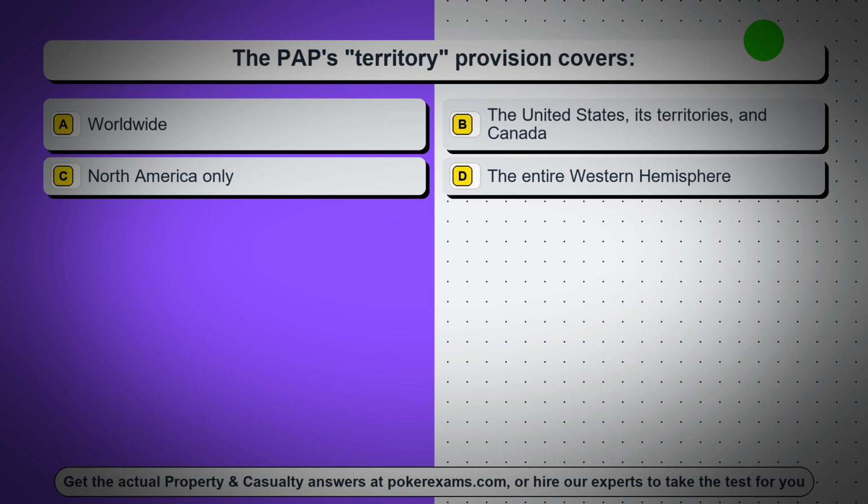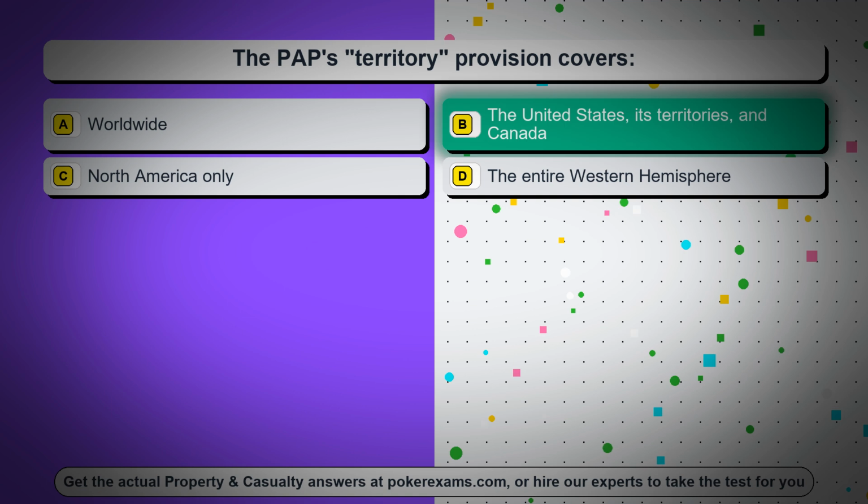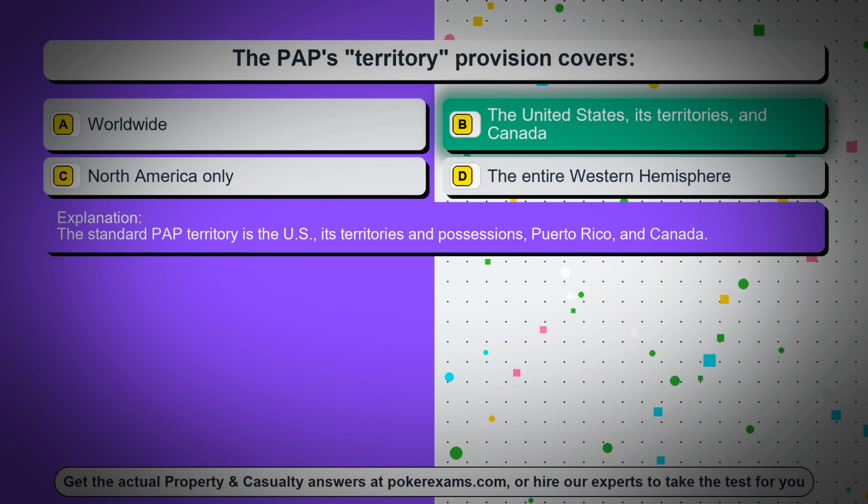Question 14. The PAP's territory provision covers, option A, worldwide, option B, the United States, its territories, and Canada, option C, North America only, option D, the entire Western Hemisphere. The correct answer is option B, the United States, its territories, and Canada. The standard PAP territory is the U.S., its territories and possessions, Puerto Rico, and Canada.